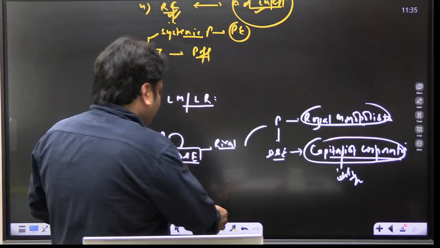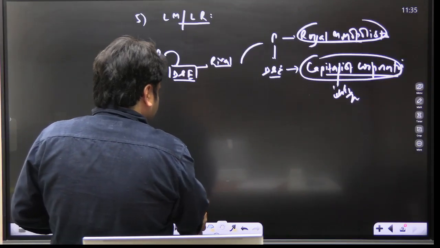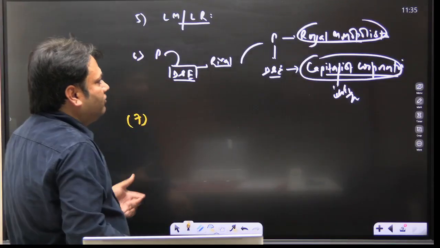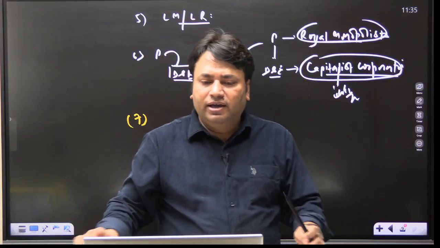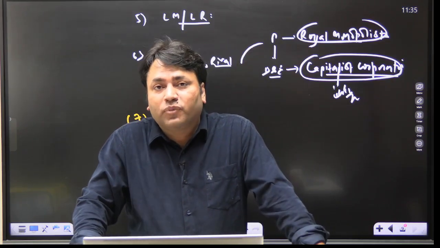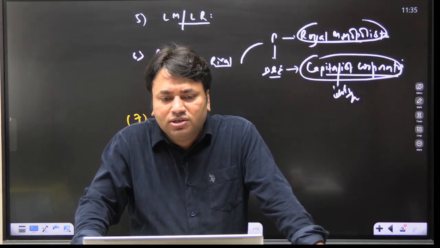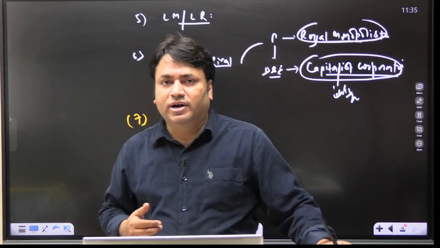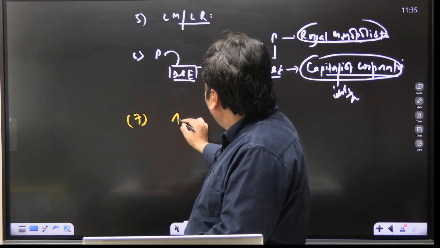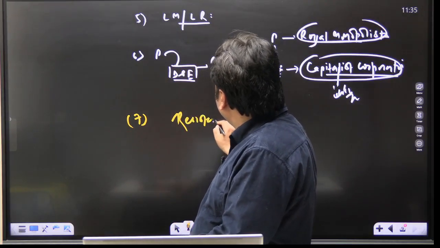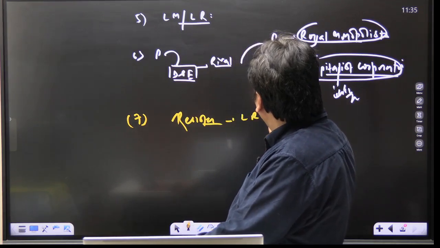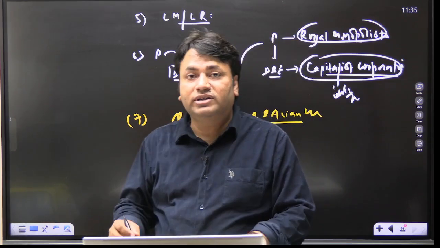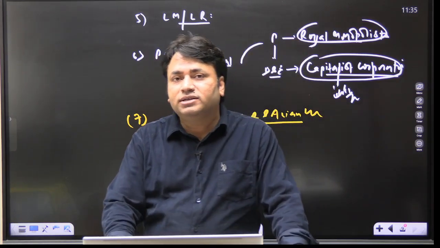Okay. Now, the next important reason for the decline of the Portuguese. You have to write the answer in 150 to 200 words. I think you can easily write it. The Portuguese also got challenge or resistance from Asian counterparts. They also got resistance from local rulers and Asian counterparts.